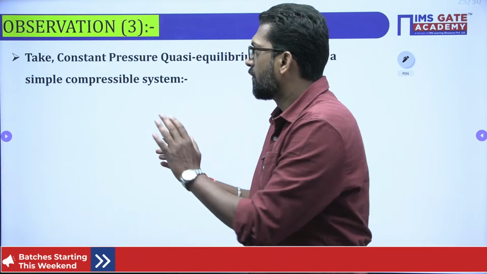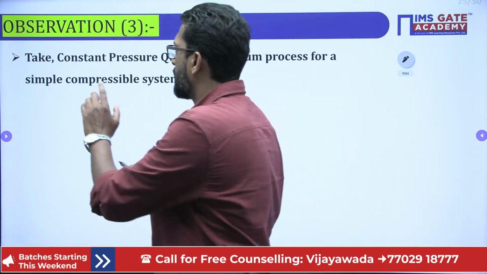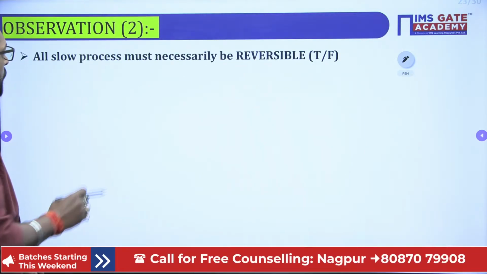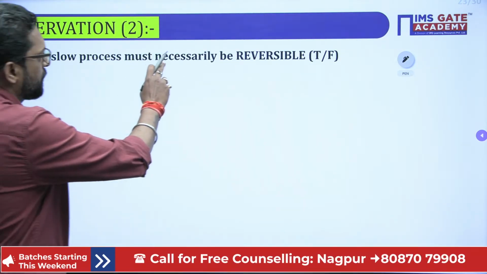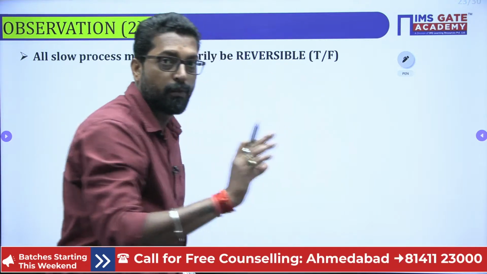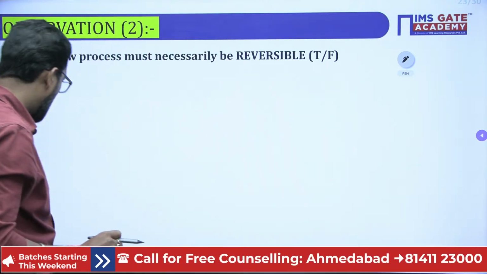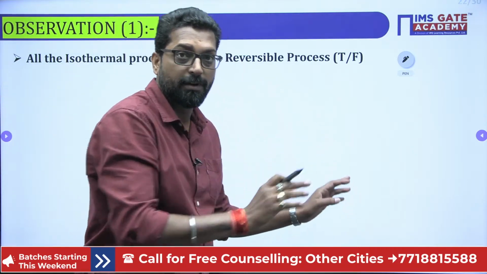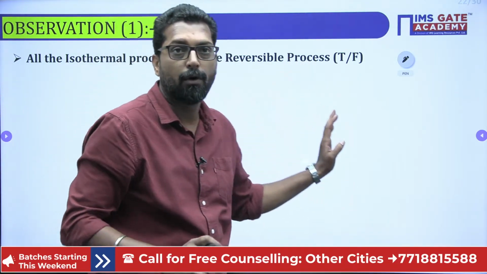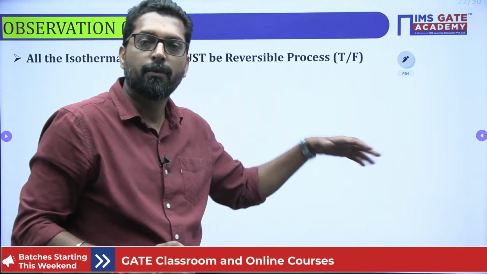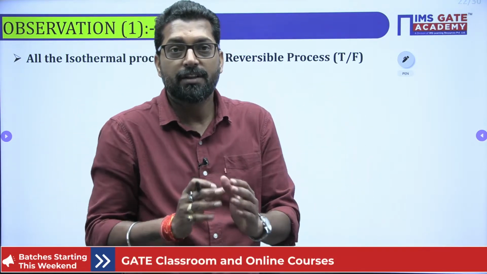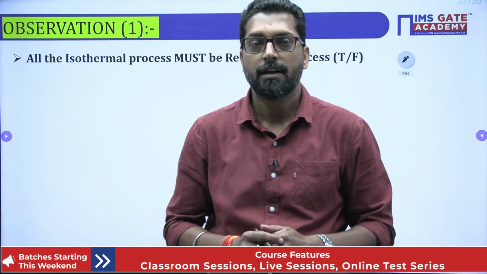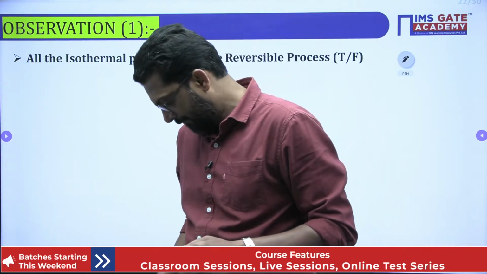Now we'll take the next observation, observation number three. Previously we discussed whether all slow processes are necessarily reversible or not. Again, we discussed whether all isothermal processes must be reversible or not. We already discussed these. These things are very important when we analyze thermodynamic processes, right? So this is very important, beta.